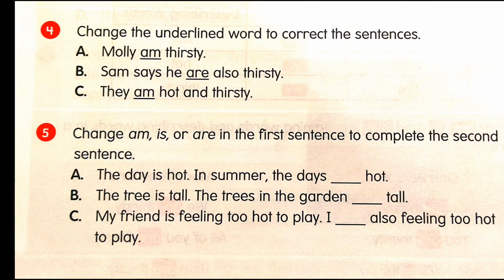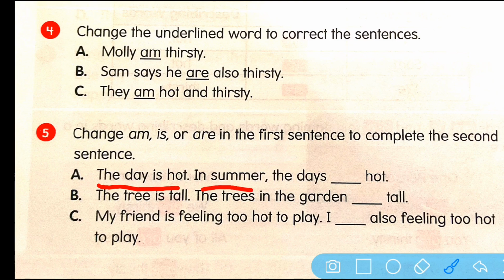And number 5, you will do in your textbook itself. It says change am, is or are in the first sentence to complete the second sentence. So what you're going to do here is look at the first sentence. The day is hot. So in the second sentence we have in summer the days. See, here it's only the day, talking only about one day, but here it's the days, it has S. The days, so will it be is or are? Now if there is more than one, it changes to are. So the days are hot. You will write are in your book, okay?